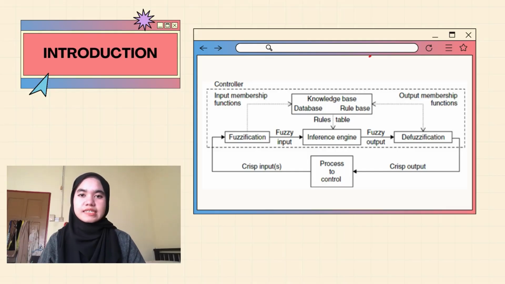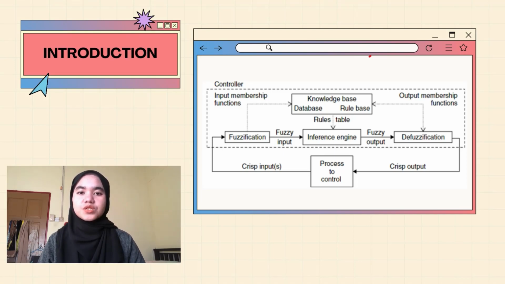Fuzzy inference system uses fuzzy logic, membership functions, logical operations, and if-then rules to map a given input to an output. Mamdani and Sugeno models are two examples of fuzzy inference systems, which use fuzzy set theory to map input to output and display the result through prediction.